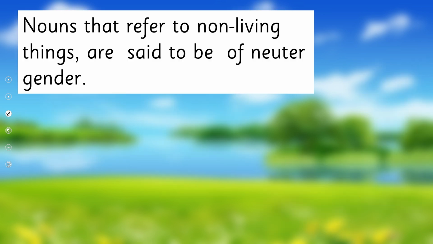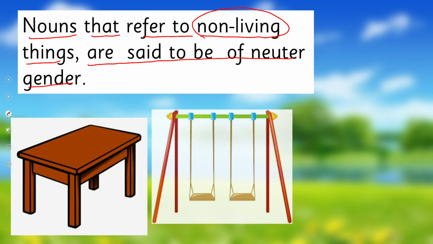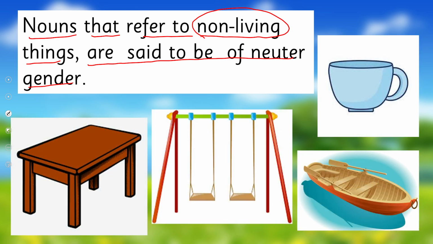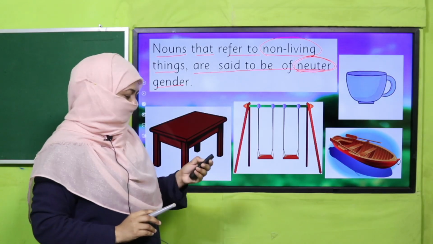And nouns that refer to non-living things are said to be of neuter gender, like table, swing, cup, and boat. All these non-living things are neuter gender nouns. Neuter means none. None of the gender, neither male nor female. Because all these things don't have any gender, that's why we call them neuter nouns, right?